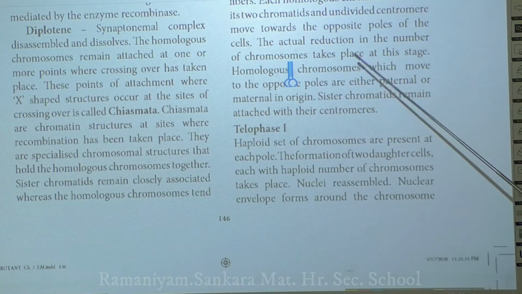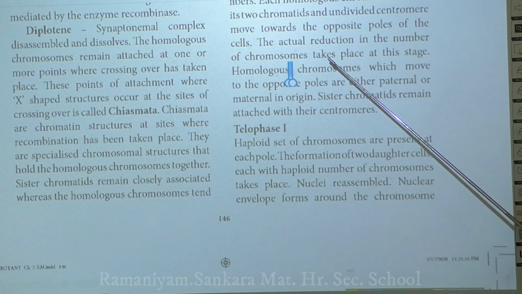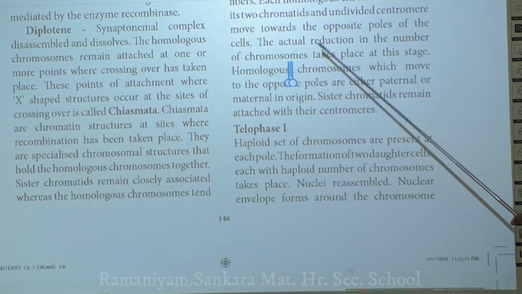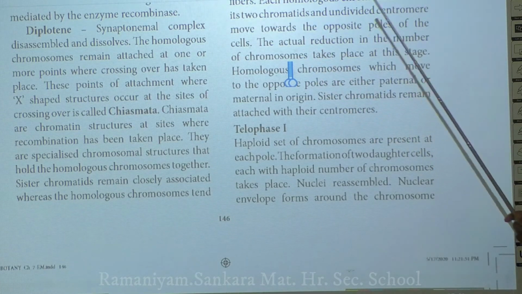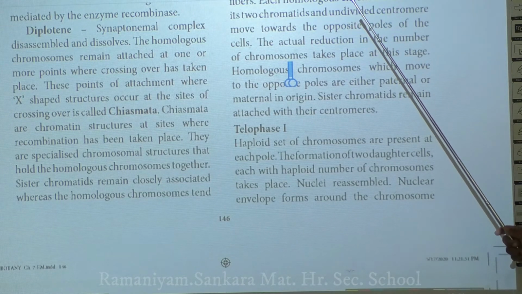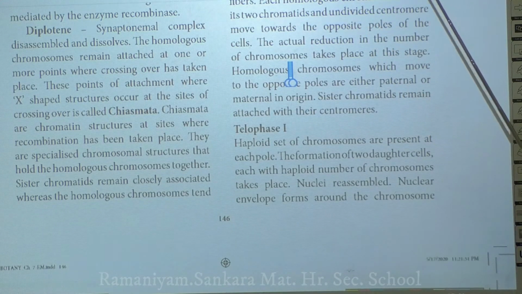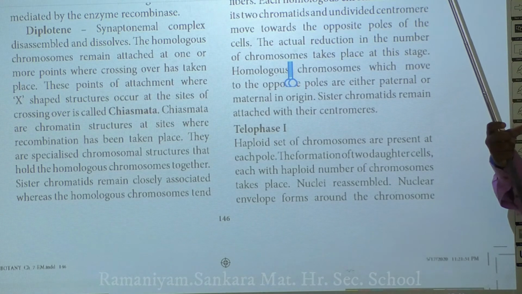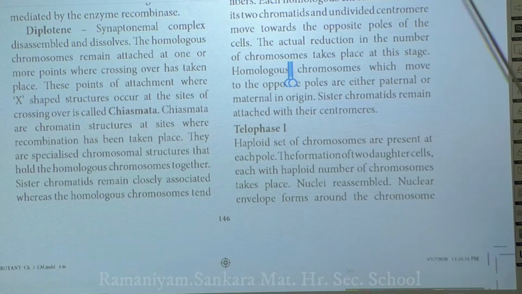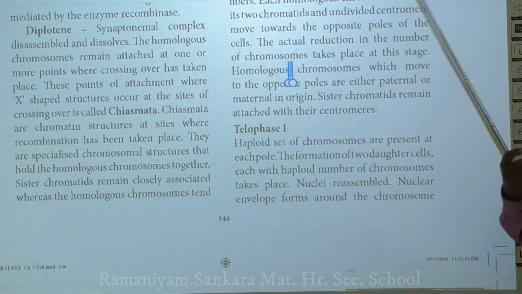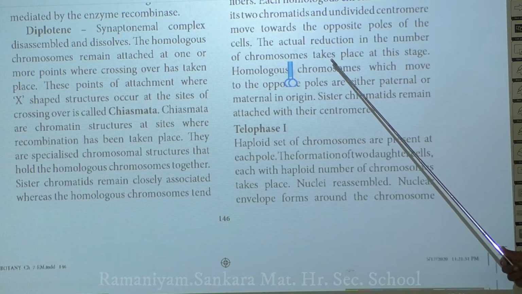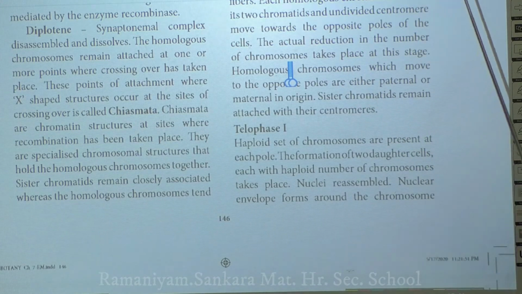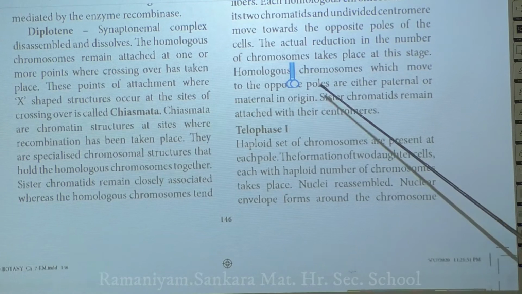This is the actual stage where the reduction in the number of chromosomes takes place. Since the spindle fiber is attached to only one kinetochore of the centromere, the chromosomal pair with the two chromatids gets separated. There is no division of the centromere here. Only the separation of the chromosomal pair takes place. That is the important point you have to understand.